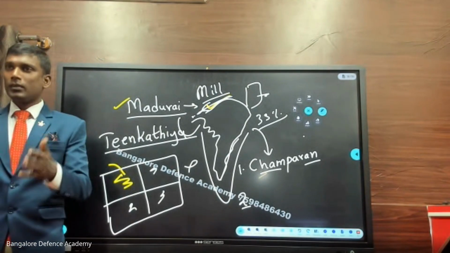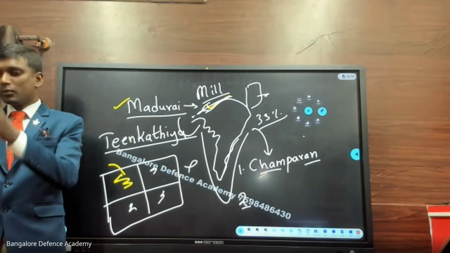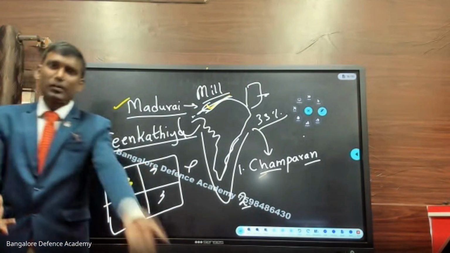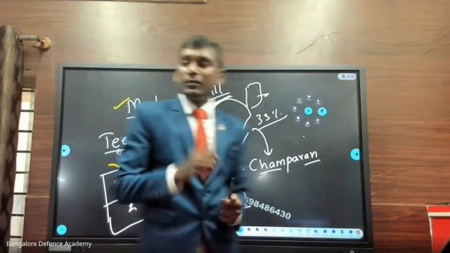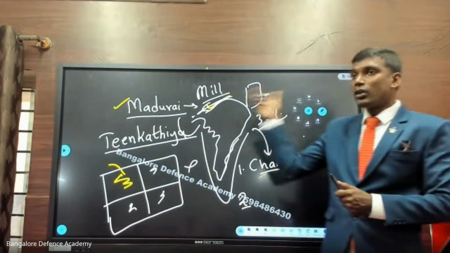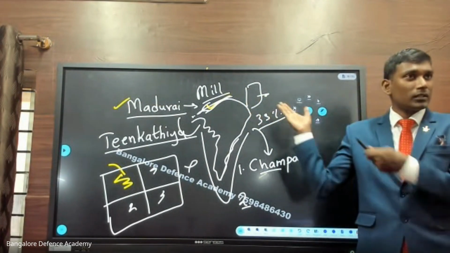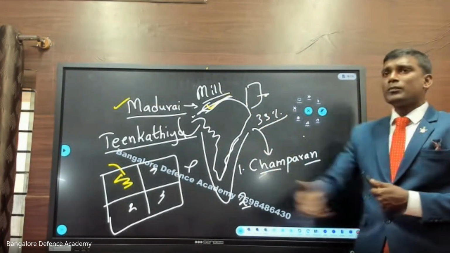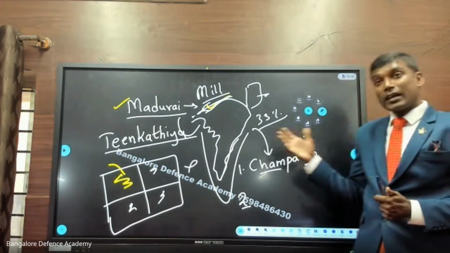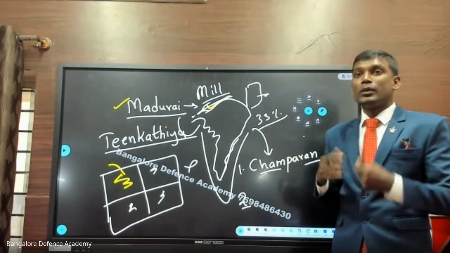Daily you go, and don't enter the industry. You sit in front of the industry. Imagine this is the road, this is the industry. Go and sit in front of the road. What will happen if the workers are not working in the industry? Yes, there will be losses for which people here, the industry owners, right? You do it for some days. They will come down and they'll talk to you. So the workers agreed to this, and they started doing that.